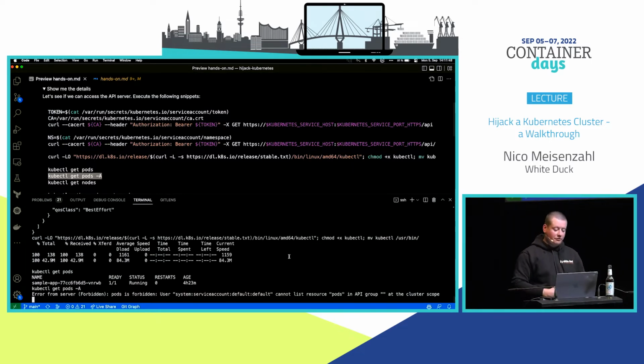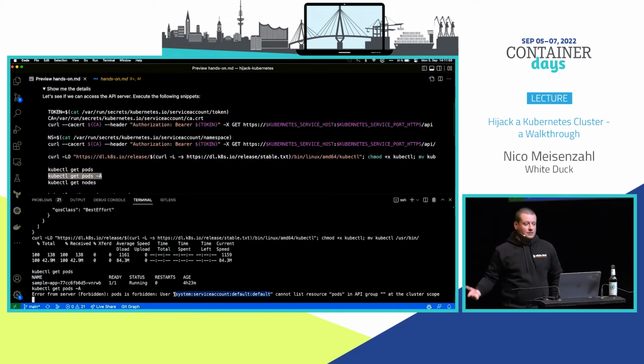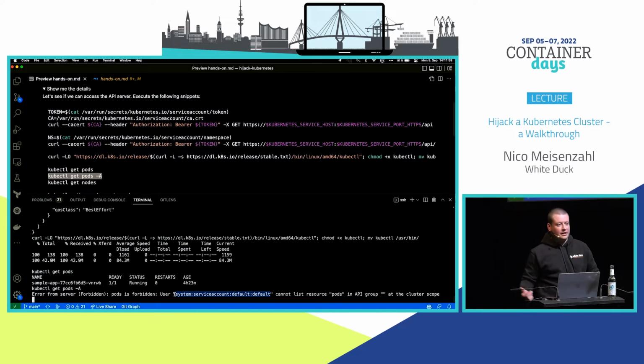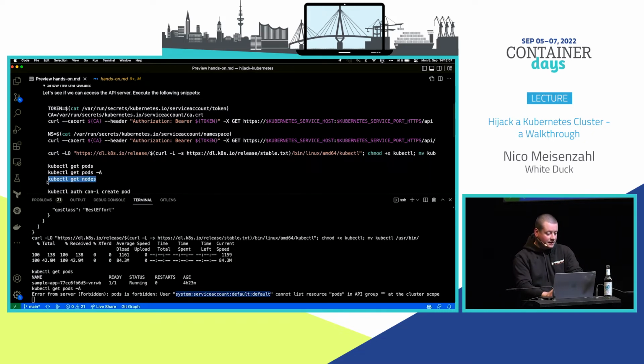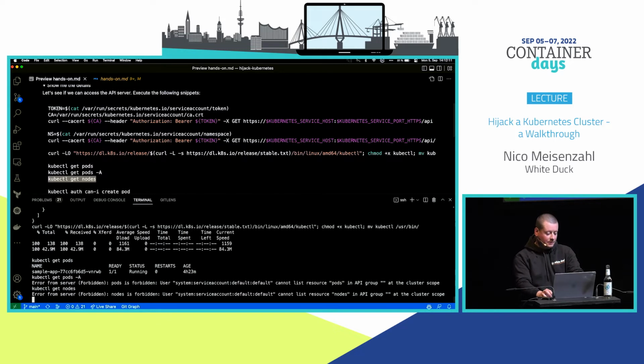Okay, here we're getting forbidden, but now we at least see, hey, we are the default service account in the default namespace, so it really looks like we just have access because there's a leftover role binding or something, so we shouldn't be able to get access to the API server, but hey, here it is. So now let's try if we can do a kubectl get nodes here to see the nodes in our cluster. Okay, that one is also denied, so it really looks like we only have access to the default namespace.